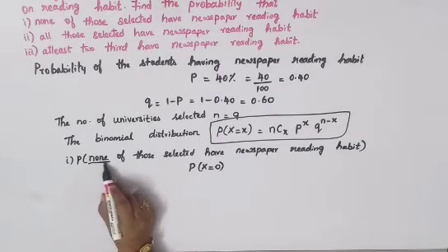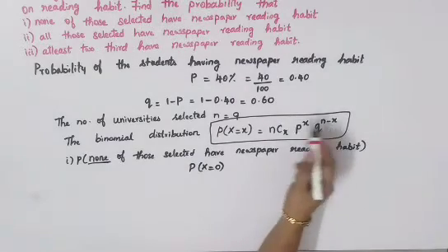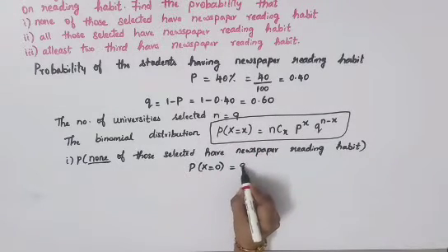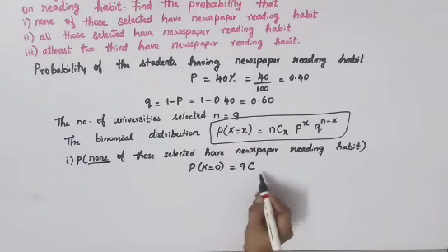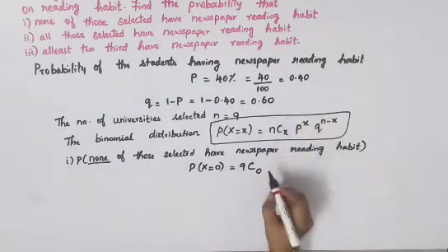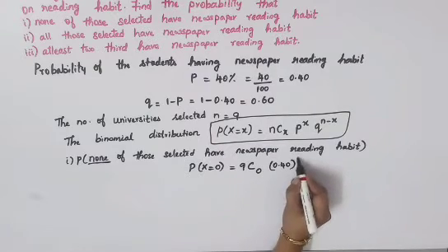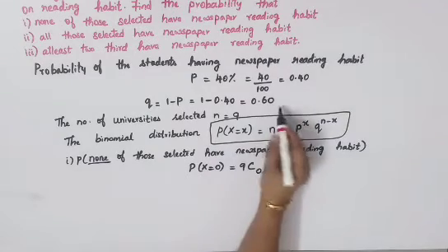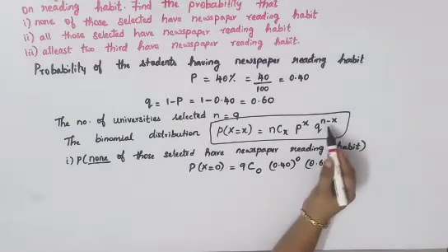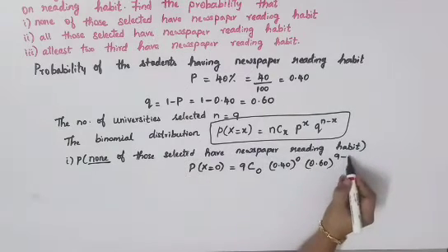So x will be equal to 0. Now you can substitute all the values here. In the place of n we have got 9, so 9C x, x is equal to 0, so 9C0. p power x, p is nothing but 0.40, power x is 0. Again q is 0.60, power n minus x, n is 9, minus x is equal to 0.